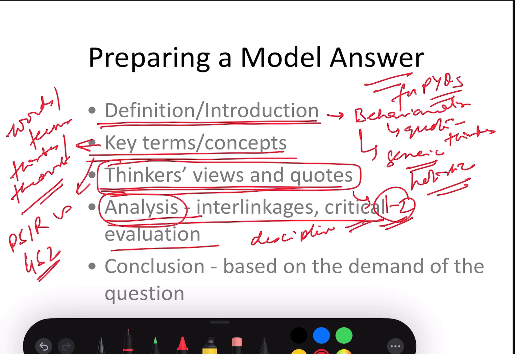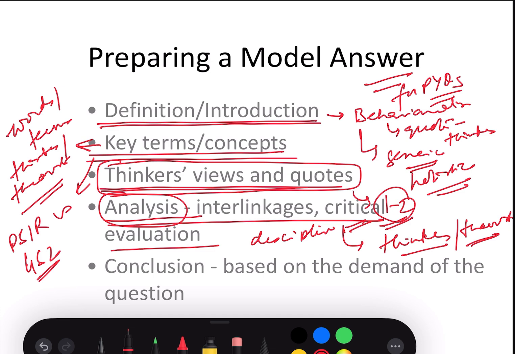Provide a critical evaluation, and here also it's important that you are able to quote some thinker or a theorist. Your PSIR answers gain richness when you're able to quote a theorist or a thinker and substantiate your argument with their view. It is not just that you learn three thinkers and you just quote them. You should have some arguments which are then substantiated with some key thinkers and their views. That is what makes for a good answer.